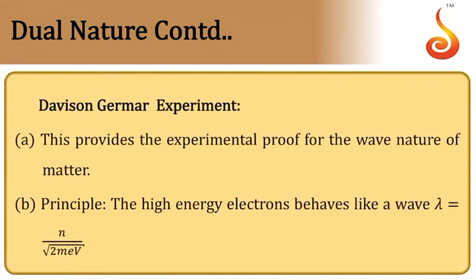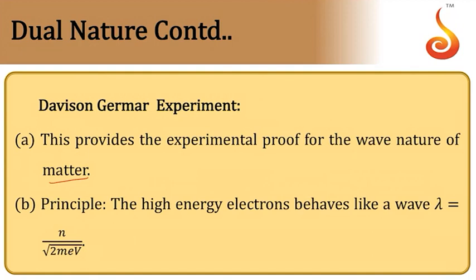Then coming to the Davisson-Germer experiment. The Davisson-Germer experiment was conducted in order to verify de Broglie's hypothesis of matter waves. So this provided the experimental proof for the wave nature of matter. Matter also is associated with waves, that was proved by the Davisson-Germer experiment.